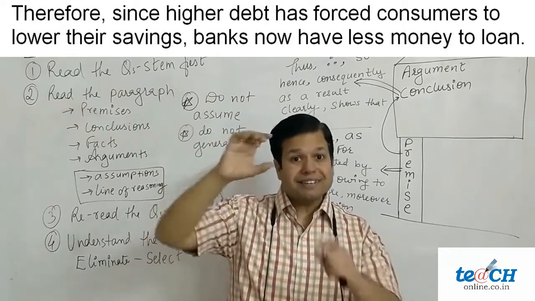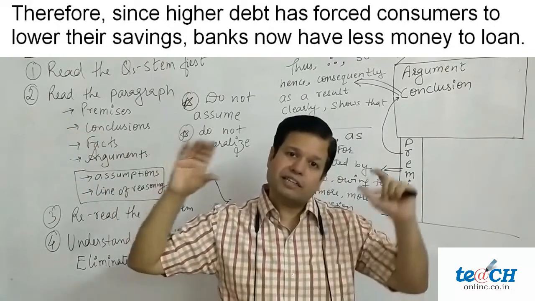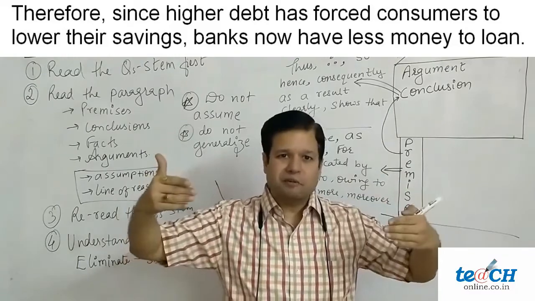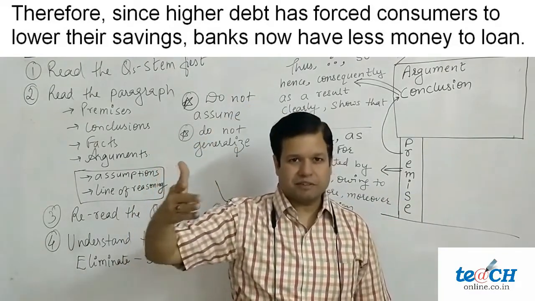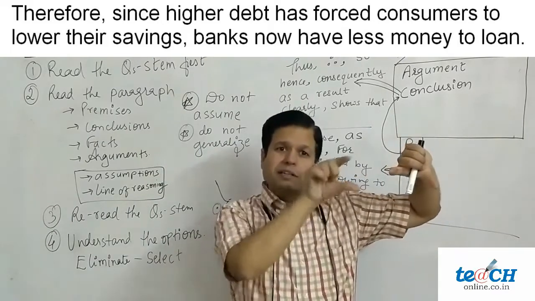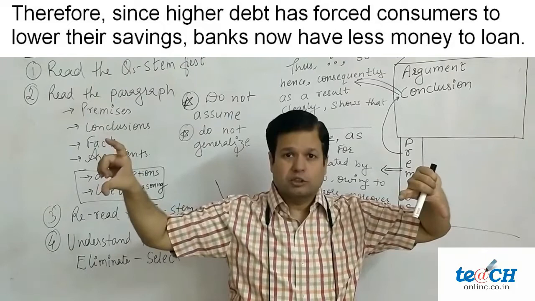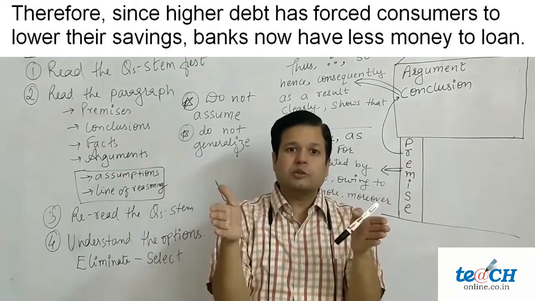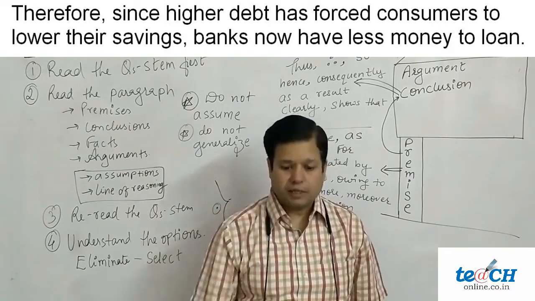This middle part is a different sentence, and the last part is a different sentence. It's like what we understood in reading comprehension, that these commas at times give addition. For example, Ramesh, comma, a student of CH Makers, comma, went to buy a shirt. So Ramesh went to buy a shirt is our main sentence. A student of CH Makers is addition to it. And that's what is happening here.